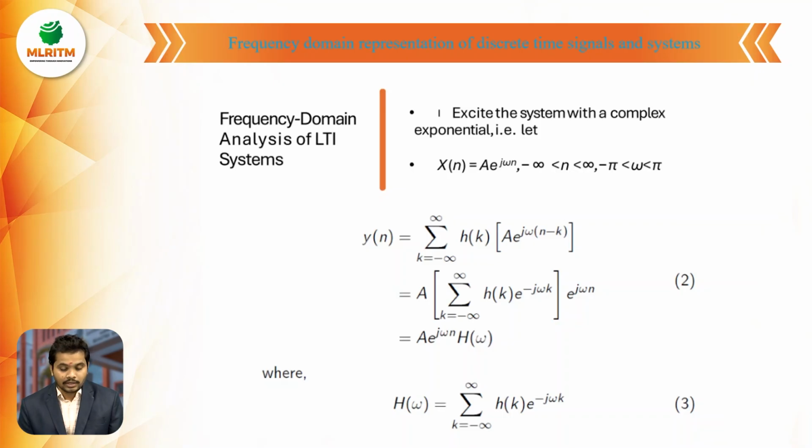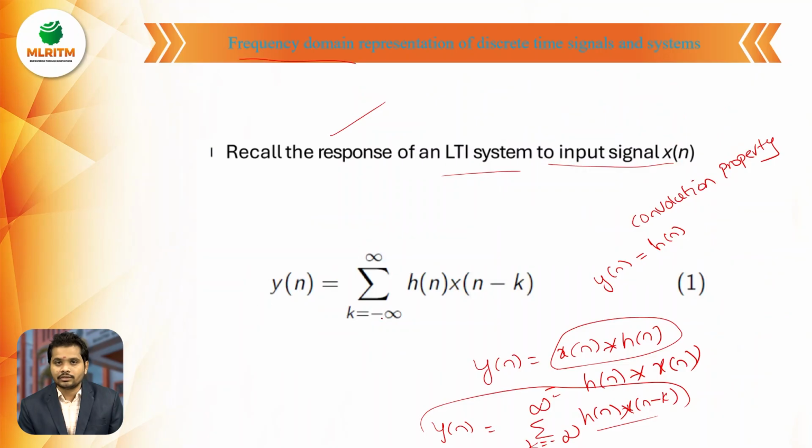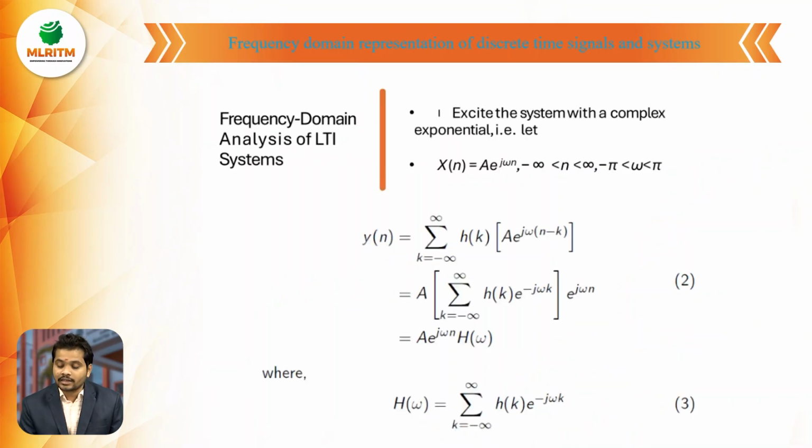Here I am giving x of n as the input signal, and I have concluded that y of n is the convolution of these two signals. Now I am assuming a system with a complex exponential signal. x of n equals A e power j omega n for the interval minus infinity to infinity, where omega is from minus pi to pi. So here I am taking a real example, x of n equals A into e power j omega n, and I am checking the output y of n.